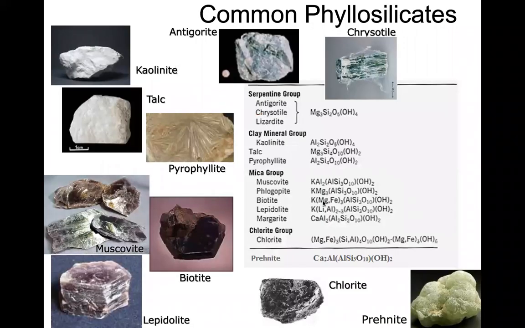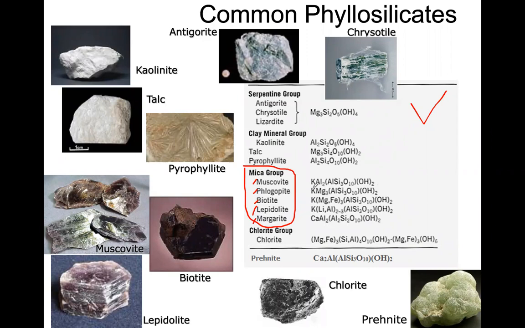So some of the common phyllosilicates you can see here, and also you can just focus on this table here. You can see the mica group that we just talked about. In this mica group, you can see different minerals: muscovite, phlogopite, biotite, lepidolite, and margarite. Right? Those are the mica family. Different mica minerals are there.